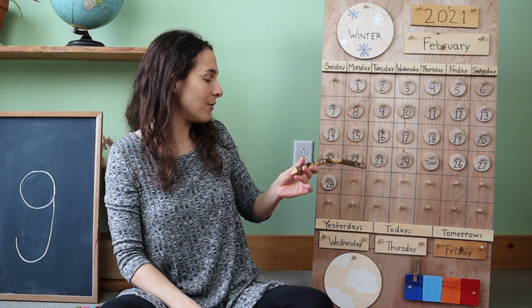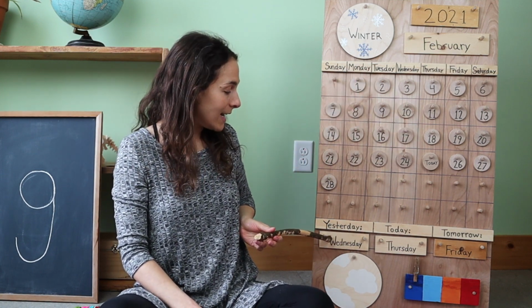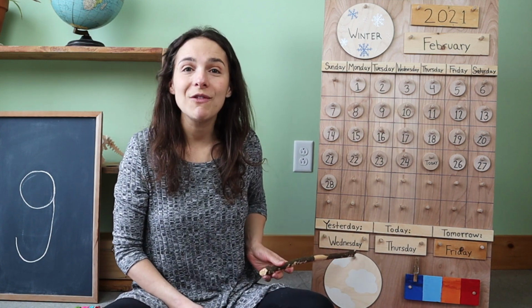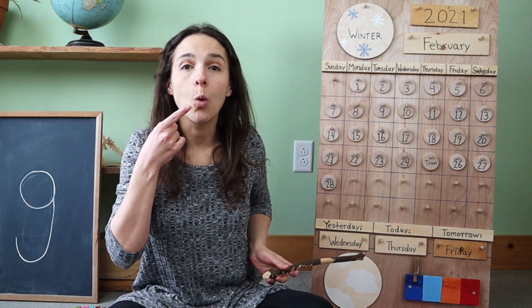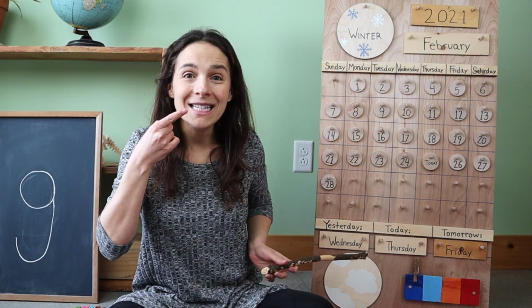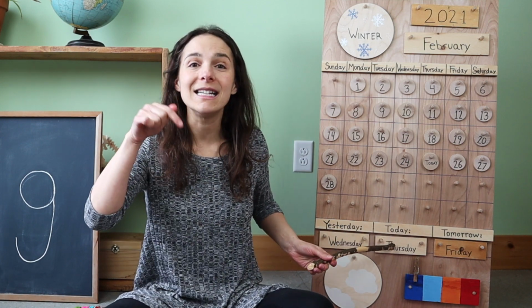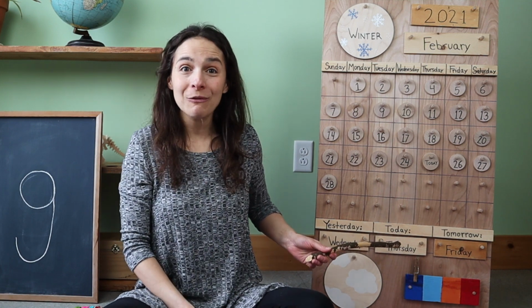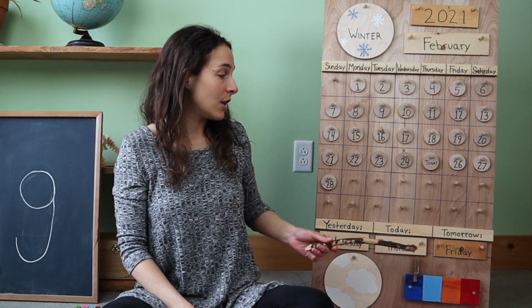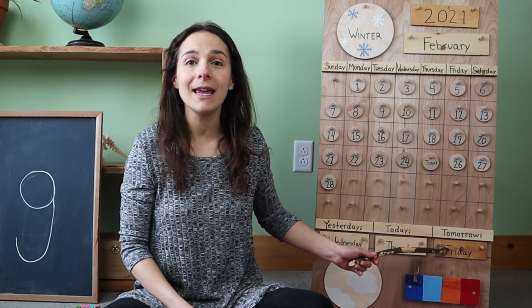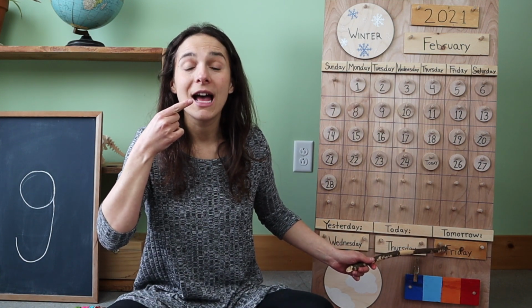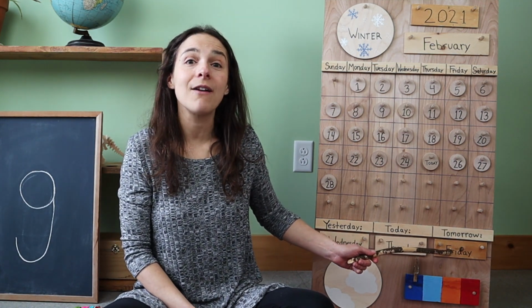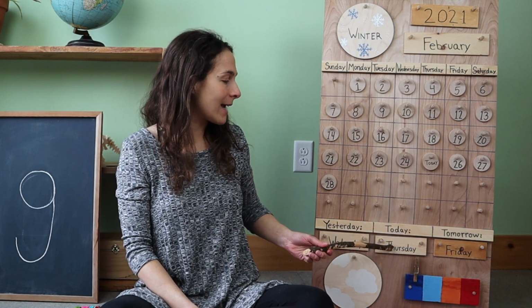Let's travel back down to the bottom of the chart, right here. Do you remember what the day was yesterday? I'll give you a clue. Yesterday was Wednesday. So that means that today is Thursday. You're right, friends. Today is Thursday. So that means that tomorrow will be Friday. That's right. Tomorrow will be Friday, the last day of the weekday. But let's go back to today.